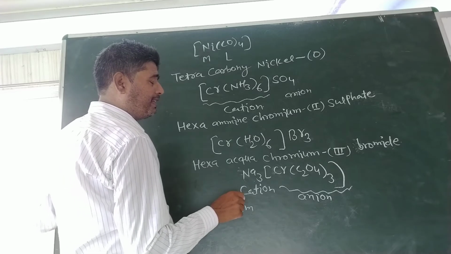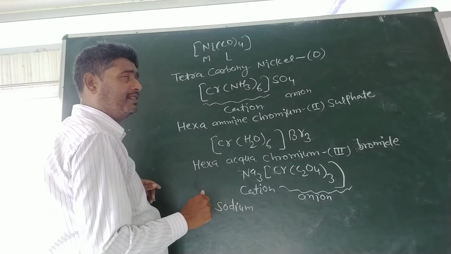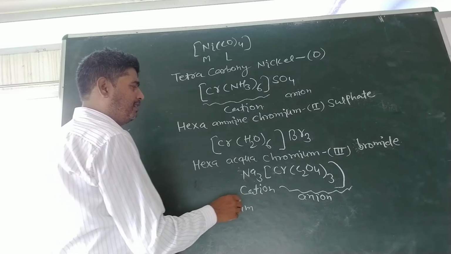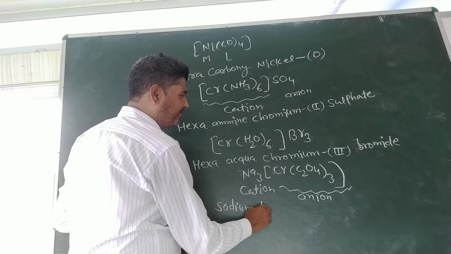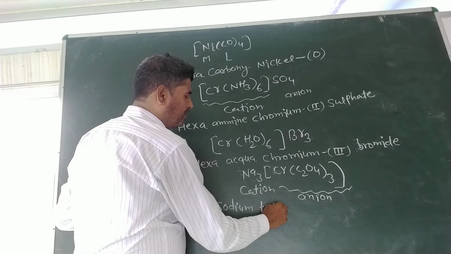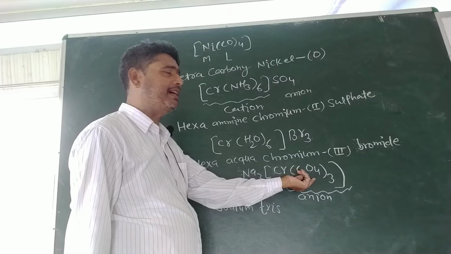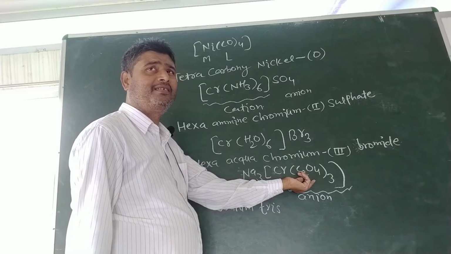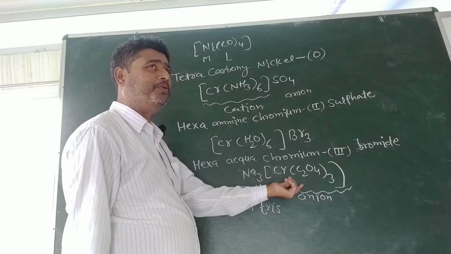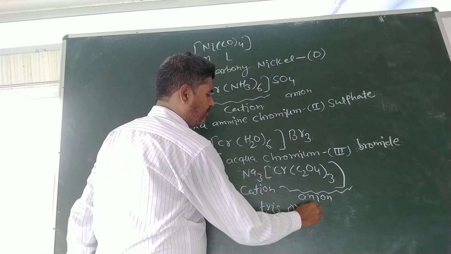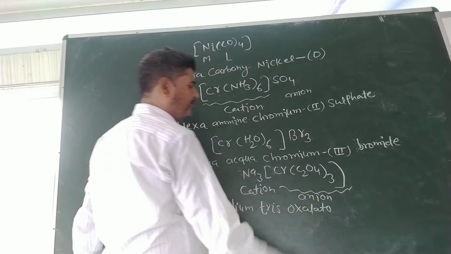And if the ligand is not monodentate, we will write tris for 3. So we will write tris. Now the IUPAC name of oxalate as a ligand is oxalato.